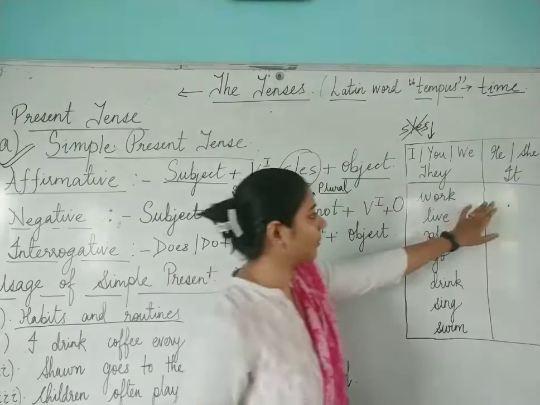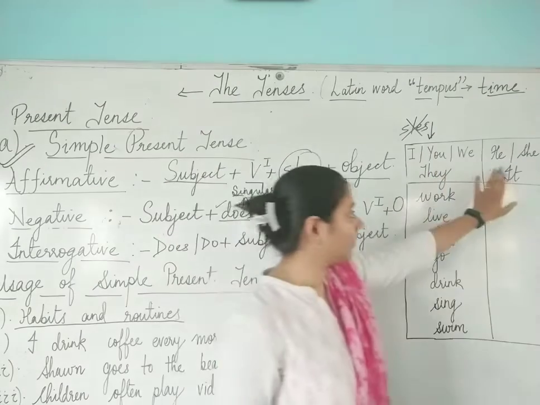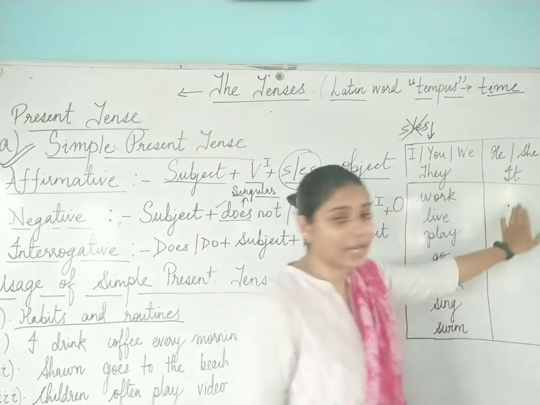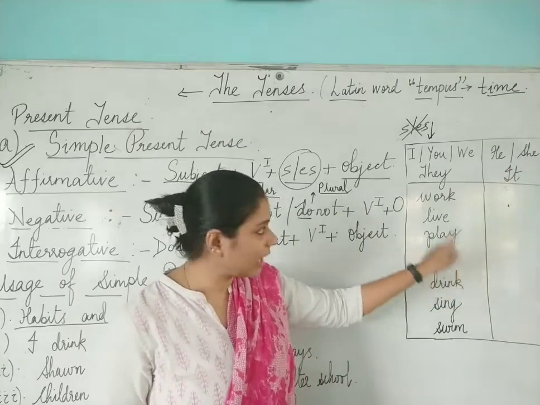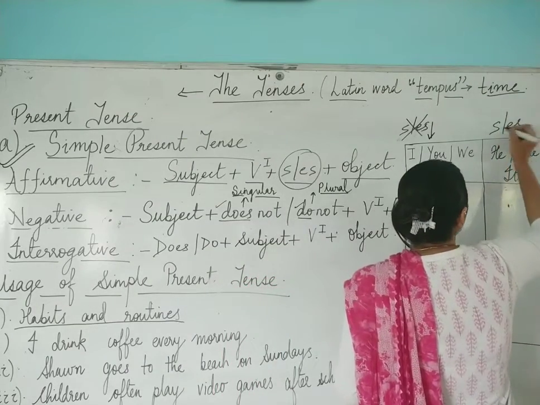Those were the plural subjects. Whenever we talk about the singular subject, that is he, she and it, with that subject we have to use S and ES.